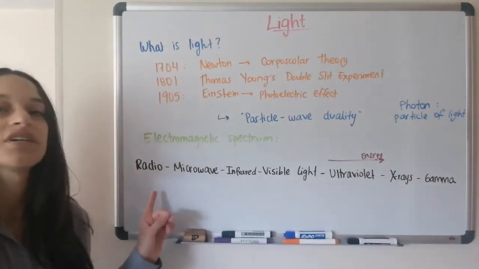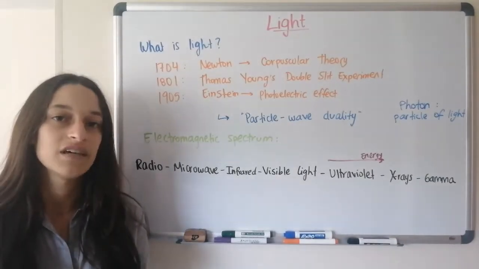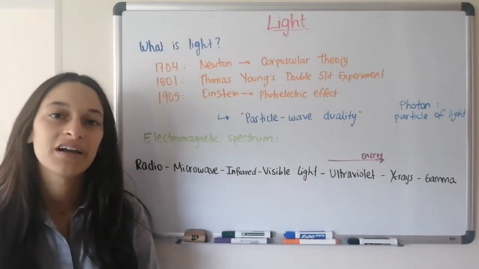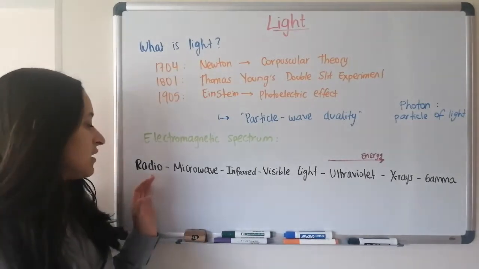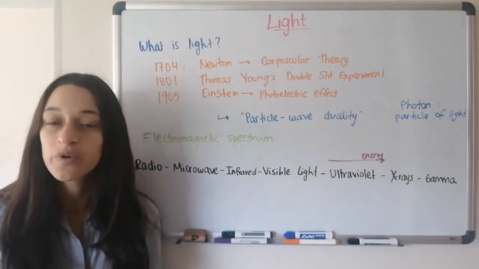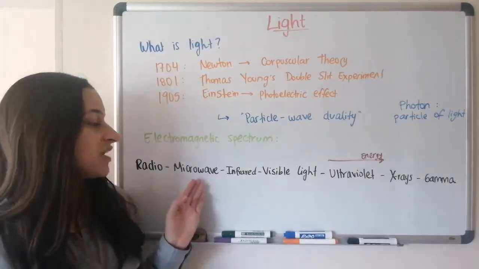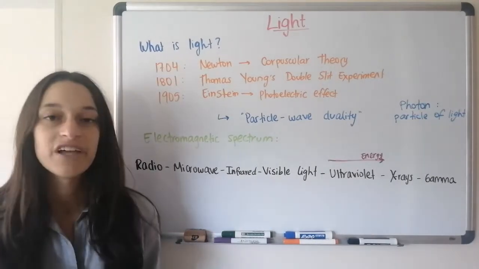So the one with the lowest energy is called radio waves. You've heard about radio waves. They give us radio, like music. They give us Wi-Fi, data networks, even TV, right? Then we have microwaves. Microwaves are the ones that you have at home and that you use to cook food. They can only heat up water. That's the only thing they can do at this level of energy.